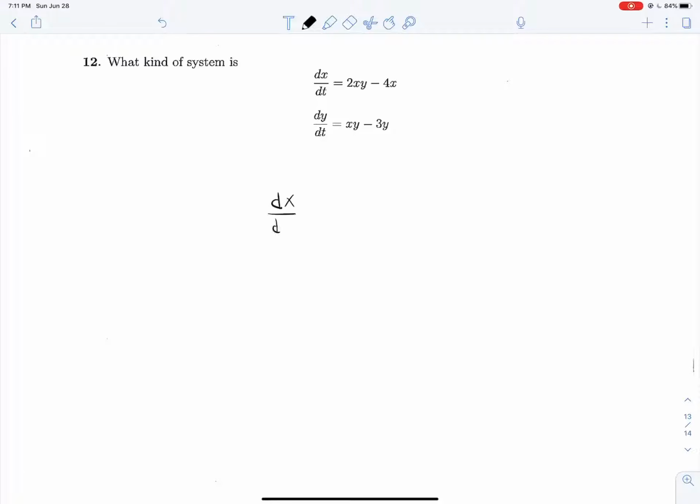We have dx/dt is equal to, well, we have no y's in our x system anymore, so we have negative 4x. And then what about our y's? dy/dt is equal to negative 3y. And probably just from these, you can tell what's going on here. We're going to have exponentially decreasing populations of x and y, and we can actually just solve these equations, and you will get an e to the something term as x of t.